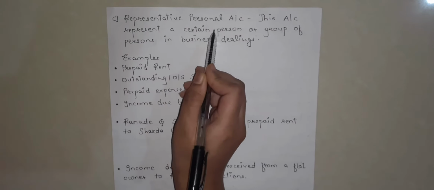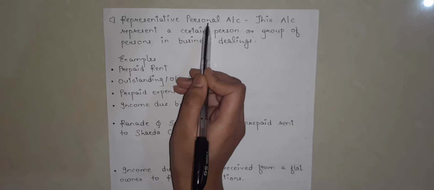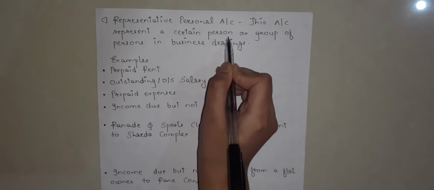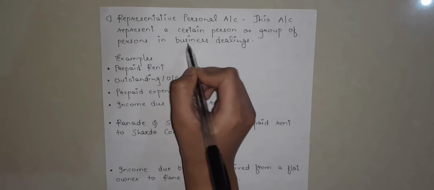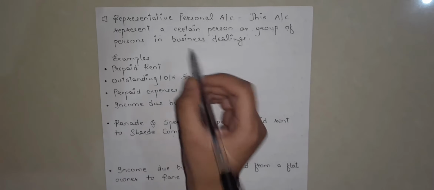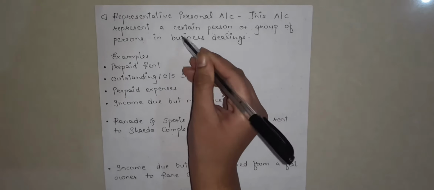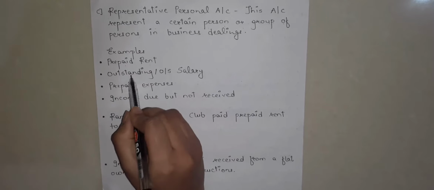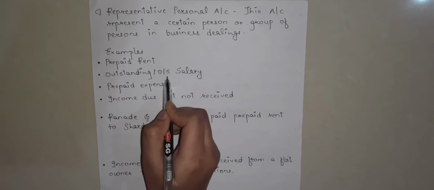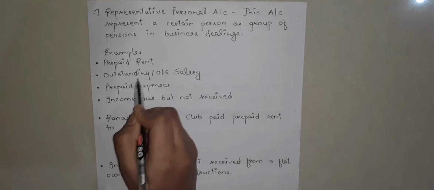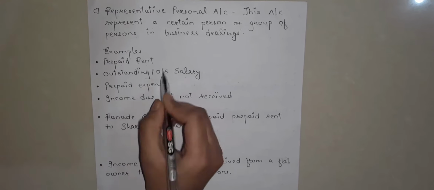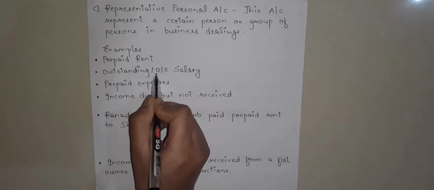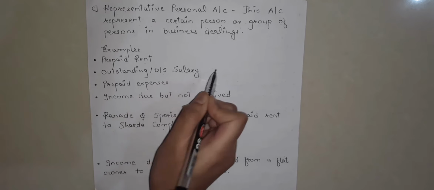So let's take the third account, that is representative personal account. Now what is it? This account represents a certain person or group of persons in business dealings. Okay. So here are some examples of representative personal account. First one is prepaid rent, second outstanding salary. Here I have written O/S because it is the short form of outstanding, so you need not write the complete word all the time. You can even write it with O/S